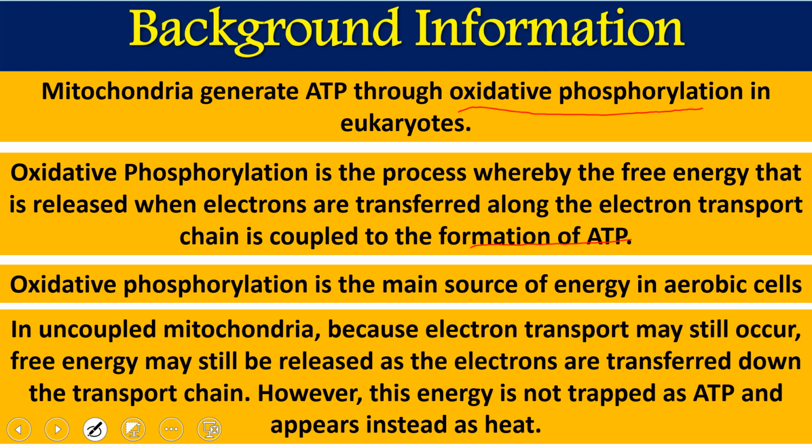In some uncoupled mitochondria, electron transport takes place and electron movement occurs, and free energy is generated, but as the electron is not transferred down to the ultimate acceptor, the energy produced is not utilized for ATP production. So this free energy appears in the form of heat. That is one kind of heat production process that we will talk about during the later phase of the presentation.